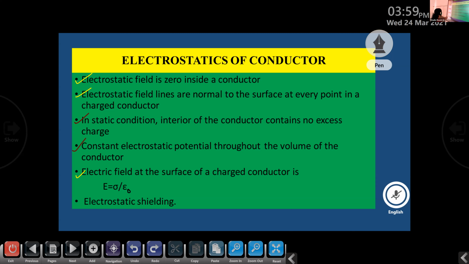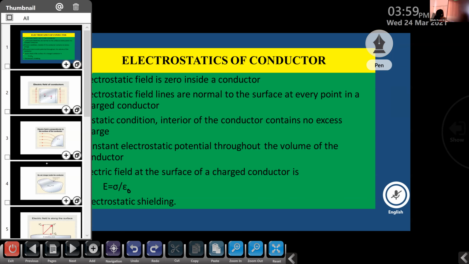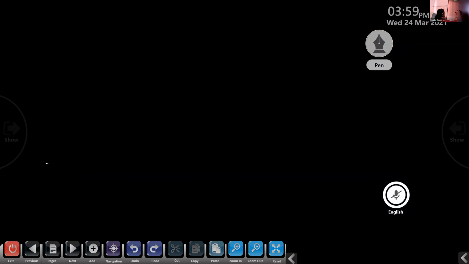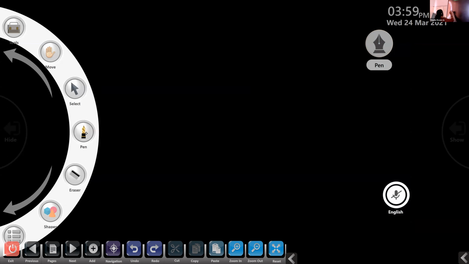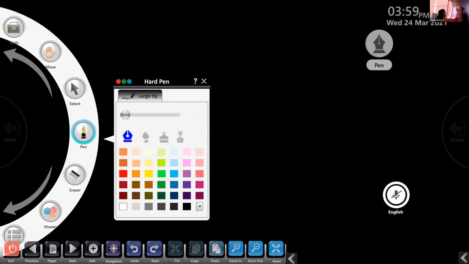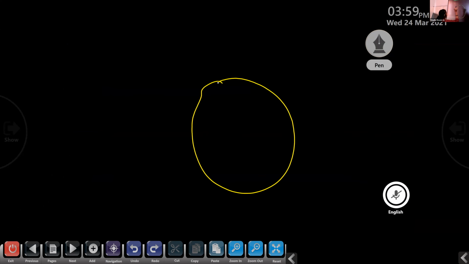Now we can see its proof. For that, again, we are considering a conductor. According to our first result, what is the value of E? Yes, E is equal to 0. And what about the direction of the electric field at the surface of a charged conductor? Perpendicular. The direction of the electric field is perpendicular to the surface of a conductor.